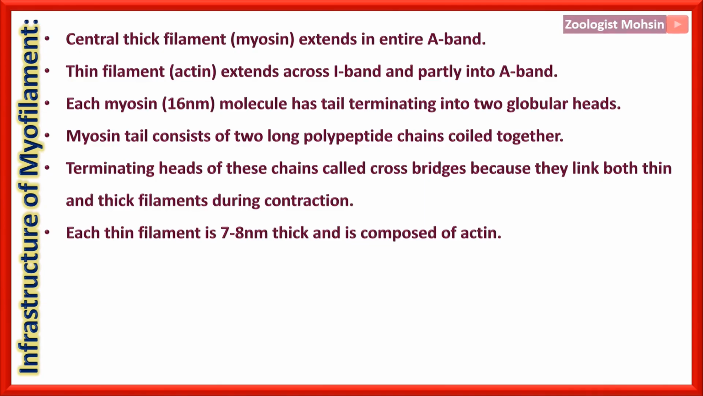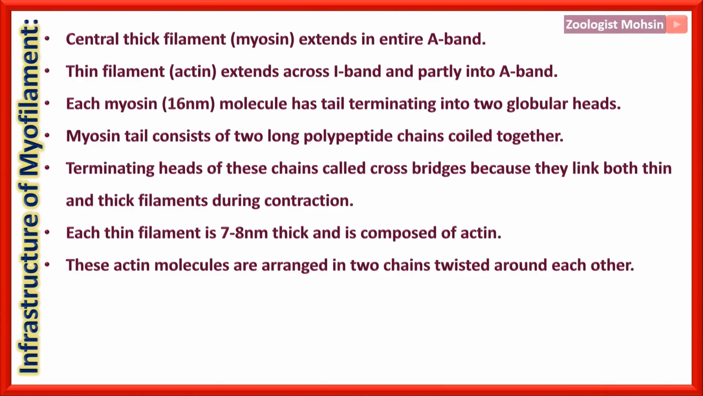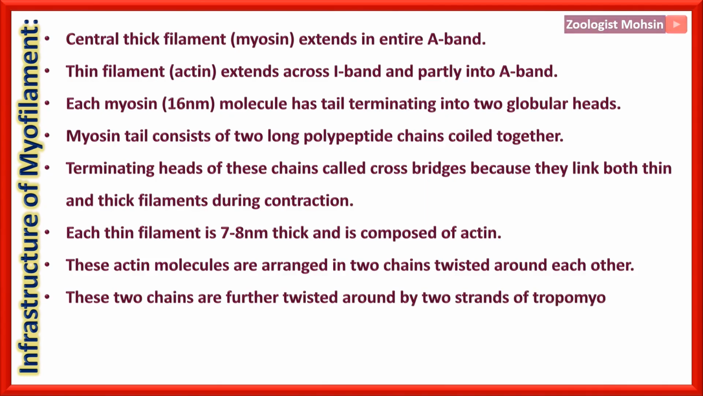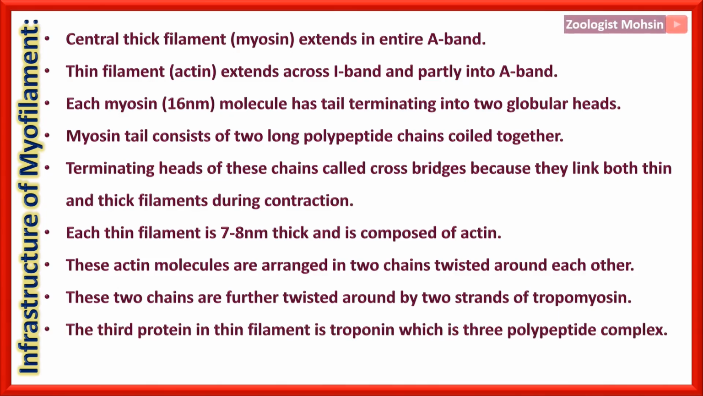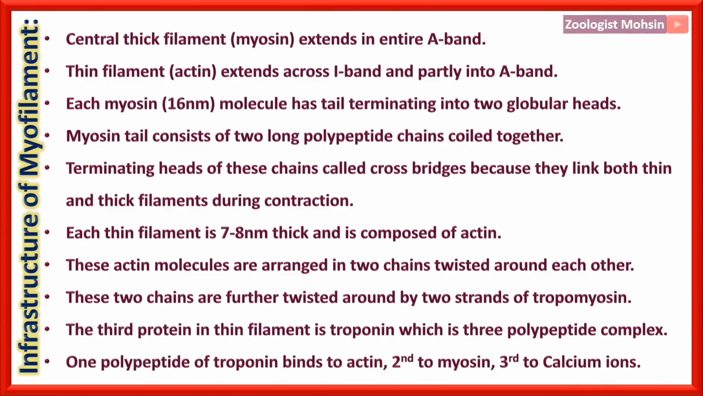Each thin filament is 7 to 8 nanometer thick and is composed of actin. These actin molecules are arranged in two chains twisted around each other. These two chains are further twisted around by two strands of tropomyosin. Now that is a very important MCQ. The third protein in the thin filament is troponin, which is itself a 3 polypeptide complex. One polypeptide of troponin binds to actin, the second to myosin, and the third to calcium ion. Please remember these MCQs are very boring but they are very important.